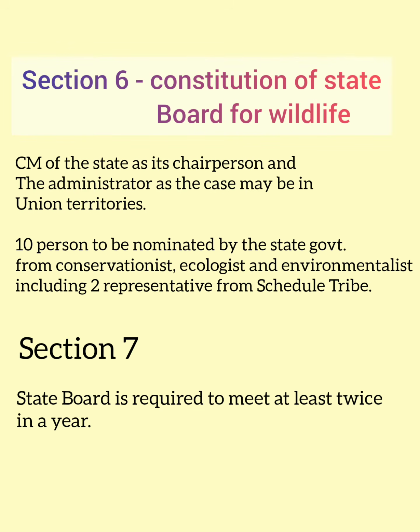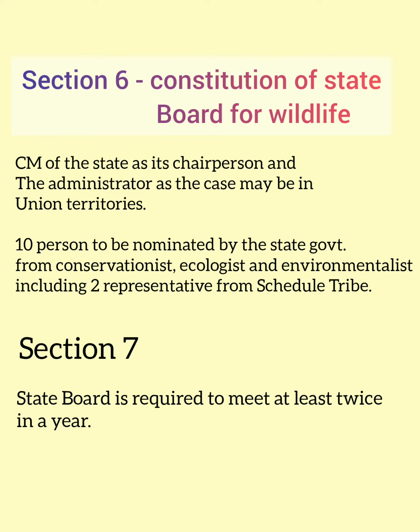So that was all about the national board. Okay, coming to the state board, this is under section 6 of this act. Just like under the national board, there was a prime minister as a chairperson, here the chief minister will be the chairperson, and the administrator in case of the union territories. The state board includes 10% to be nominated by the state government from amongst the eminent conservationists, ecologists, and the environmentalists, including at least two representatives from the scheduled tribe.